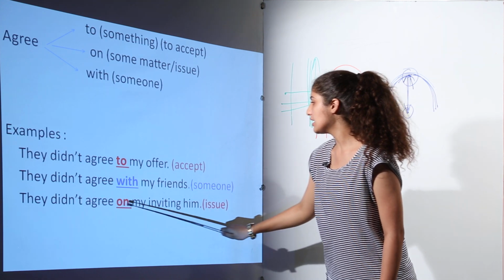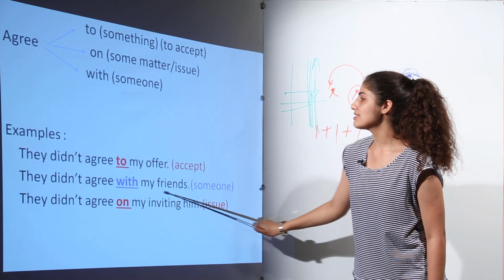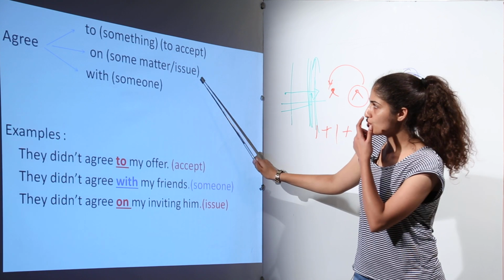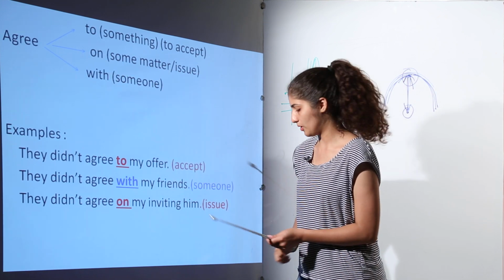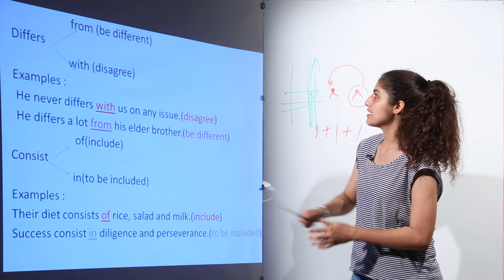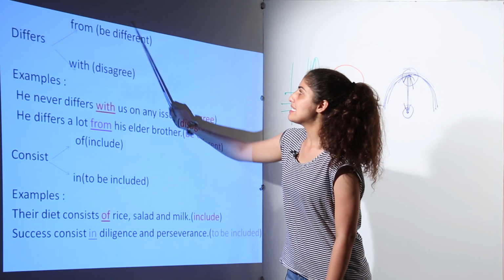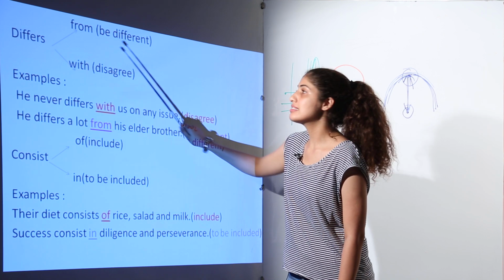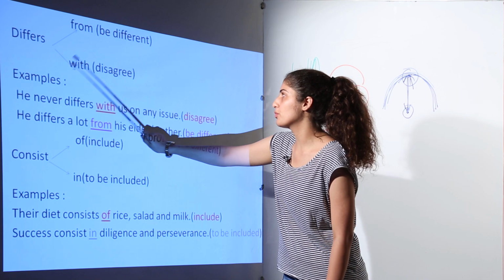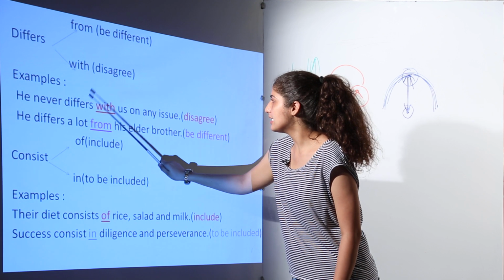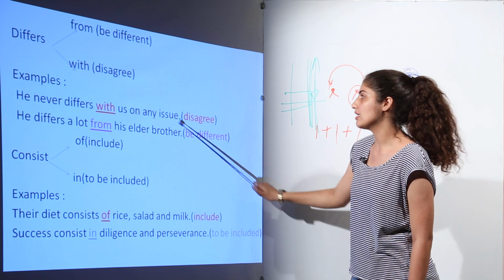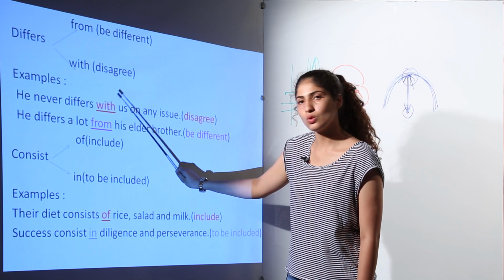They did not agree on my inviting him. Now this invitation is some kind of issue, so when it is used as issue, it will take the preposition on. Next is differs. If it means to be different, then it will take the preposition from, and if it means disagree, it will take the preposition with. For example, he never differs dash us on any issue. That means he never disagree, therefore it will take the preposition with here.